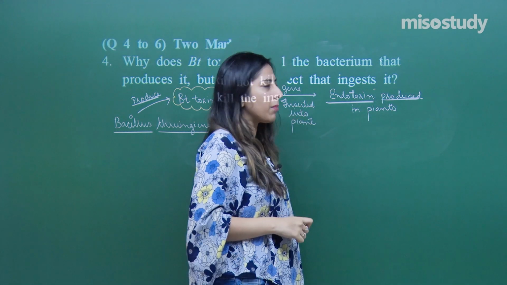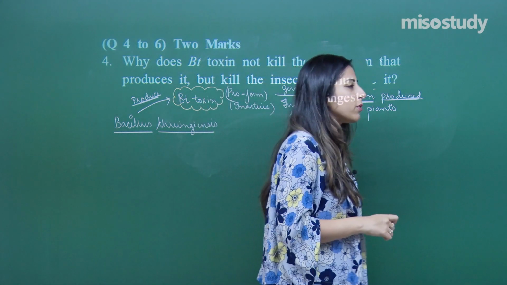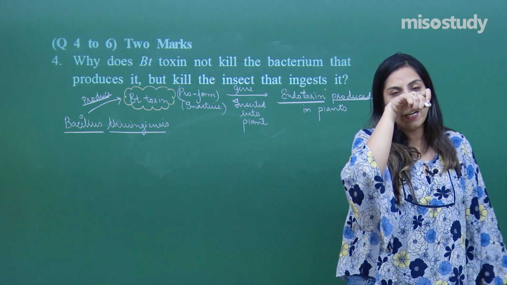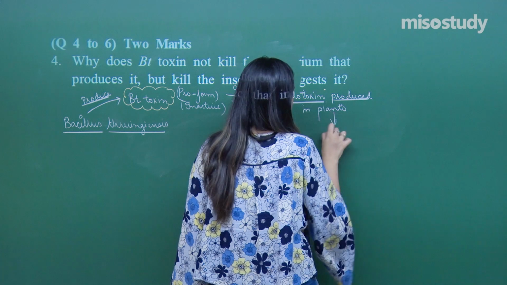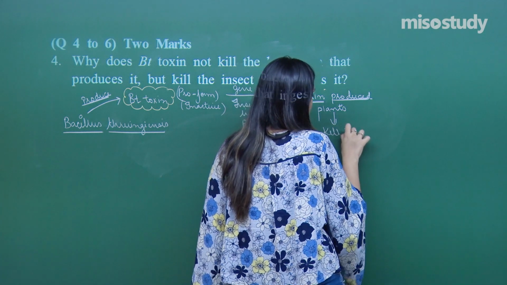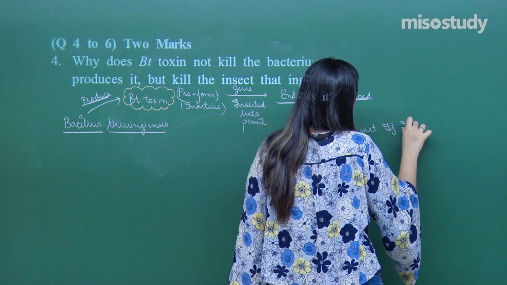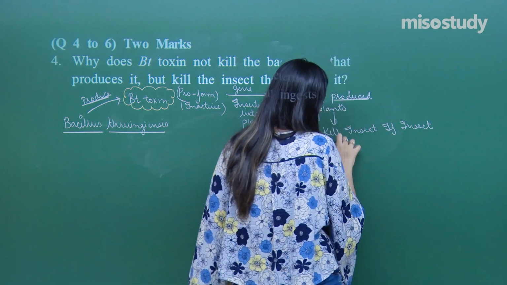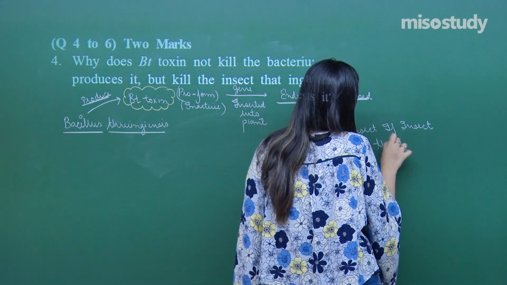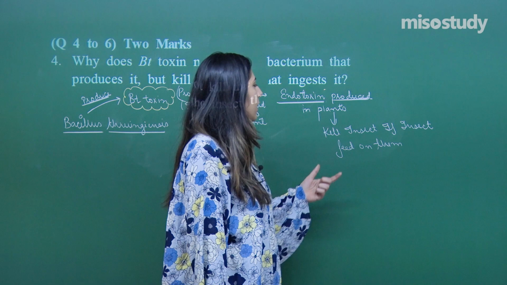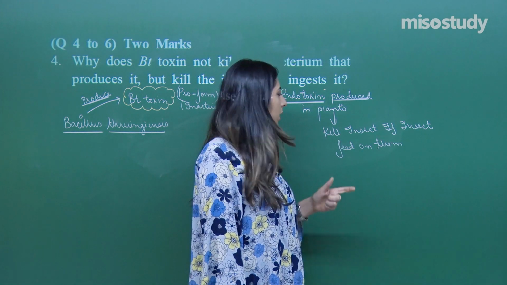Suppose an insect is coming. If the insect consumes such a plant which is producing this endotoxin, that endotoxin will kill the insect, if the insect feeds on them. Now, if the insect is feeding on them, what will happen? These endotoxins will enter into their body.